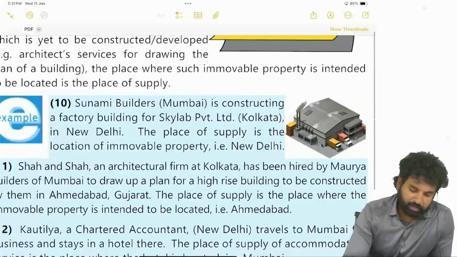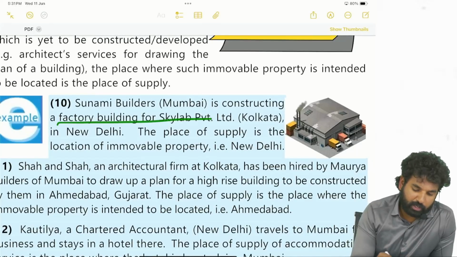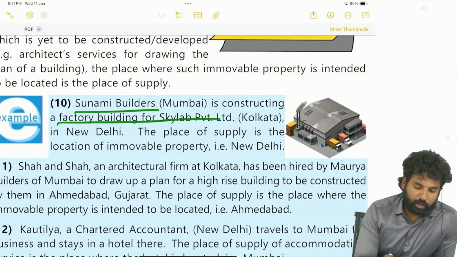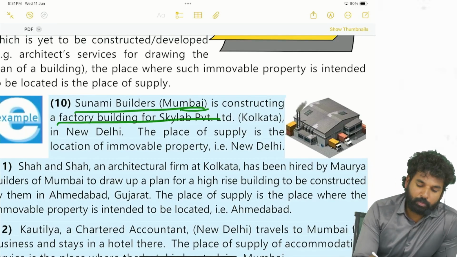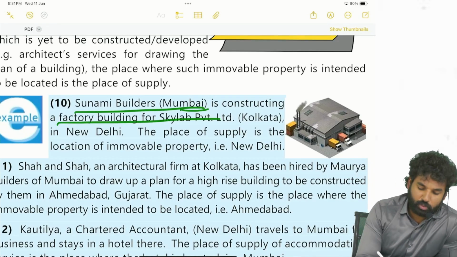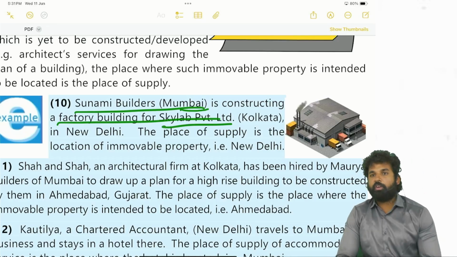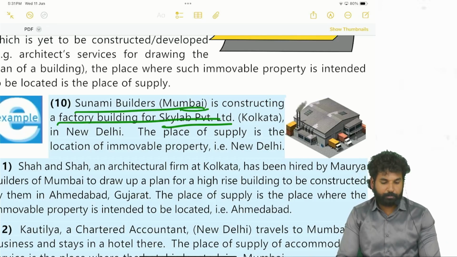Next, other examples we will see here with respect to immovable property, what they are telling. Tsunami Builders, Mumbai, is constructing a factory building for Skylab Private Limited. Tsunami Builders is providing immovable property services, which is construction services, to Skylab Private Limited. Then what will be the place of supply with respect to immovable property? The location of such immovable property. So where is the property located?